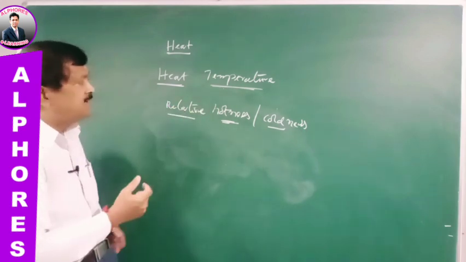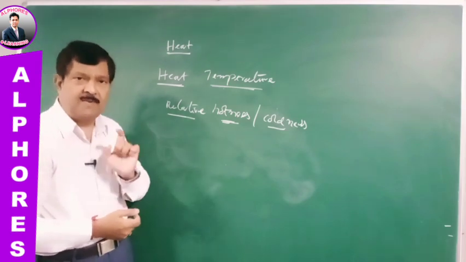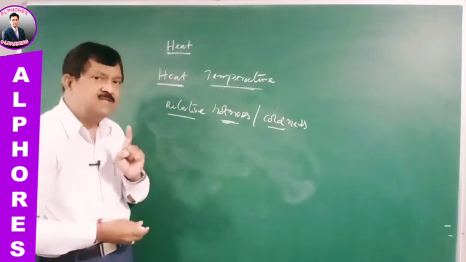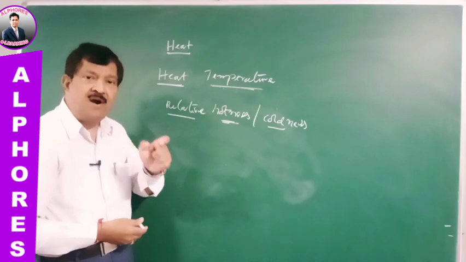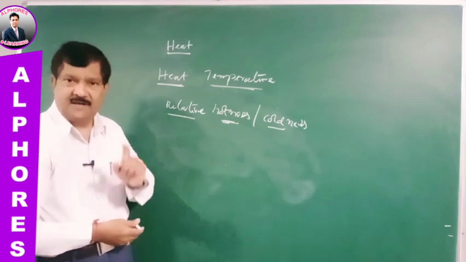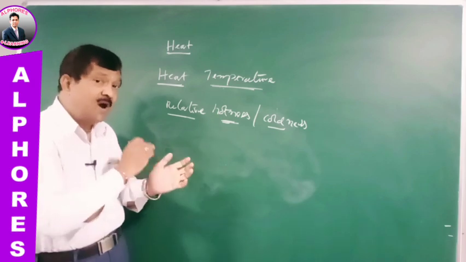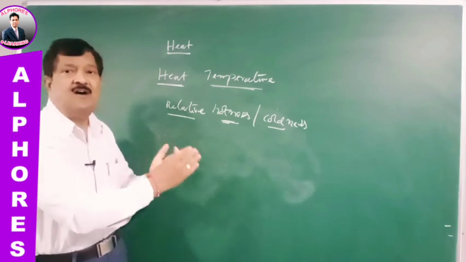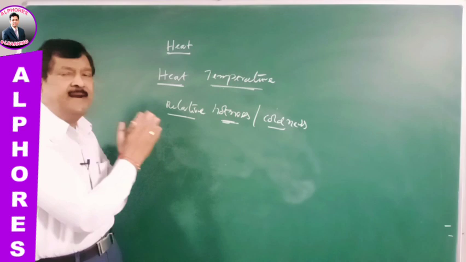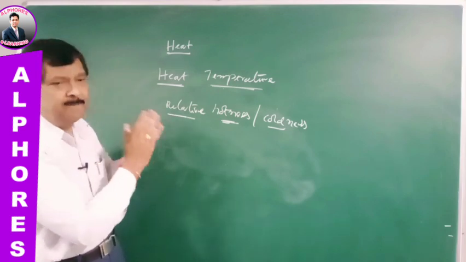So we have given 2 points so far. Number 1, temperature represents the level of quantity of heat contained in a body. Number 2, temperature represents relative hotness or coldness of a body. That is the second point that we can understand about the temperature.